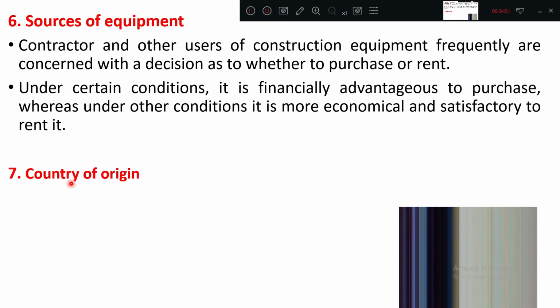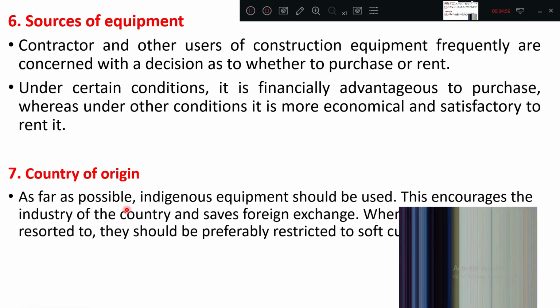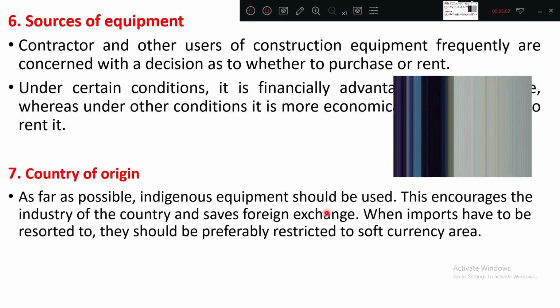Okay. Country of origin. What do you mean by country of origin? As far as possible, indigenous equipment should be used. Means what? Desi equipment should be used. Why? The custom charges will be less, import export cost will be less. All the taxes and duties are less. So with Indian made equipment, the spare parts are easily available. Apart from that, this encourages the industry of the country.